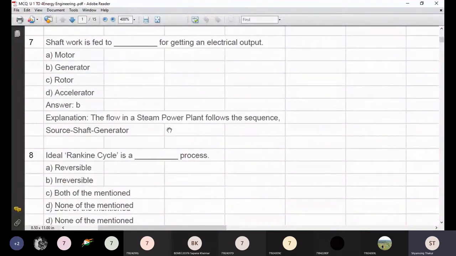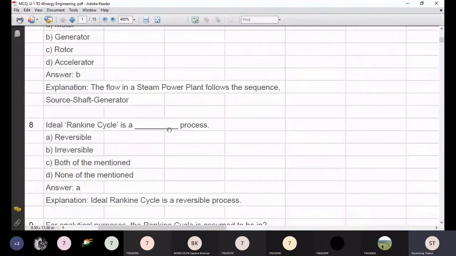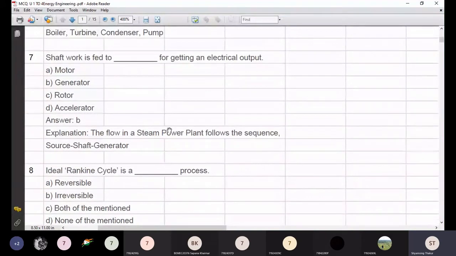Now, is the ideal Rankine cycle reversible, irreversible, both or none? What is the correct answer?